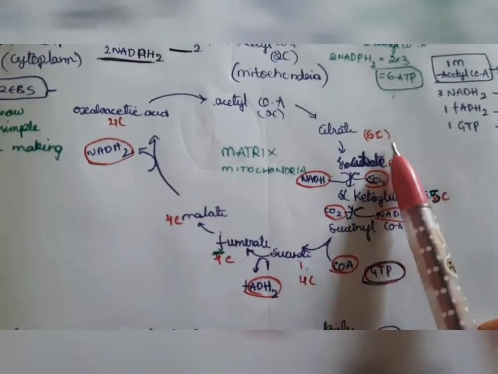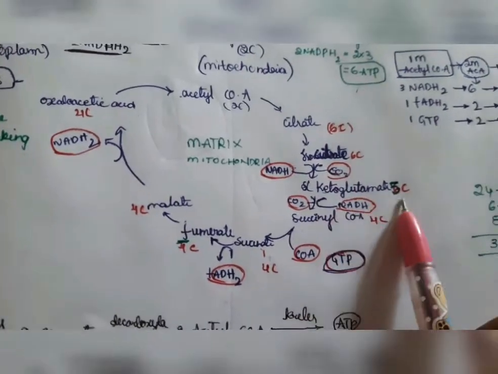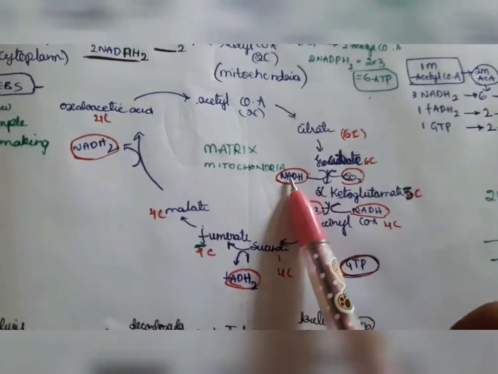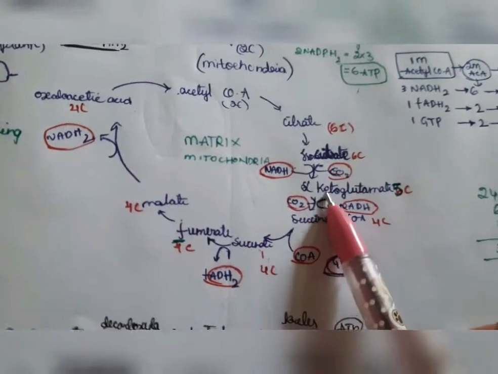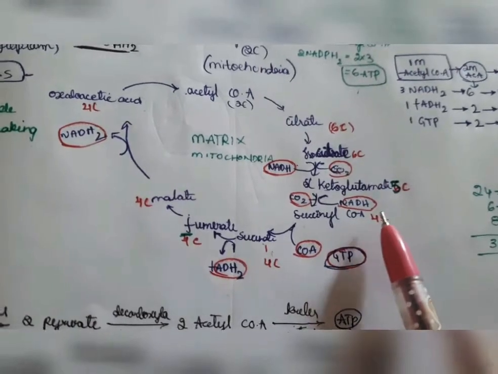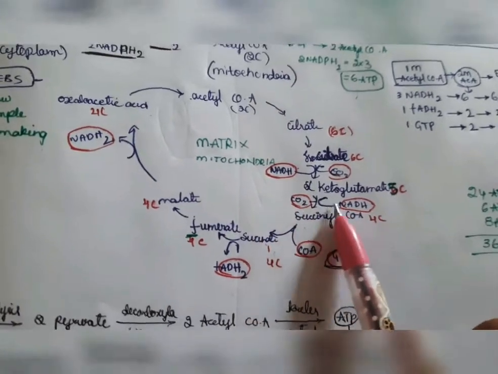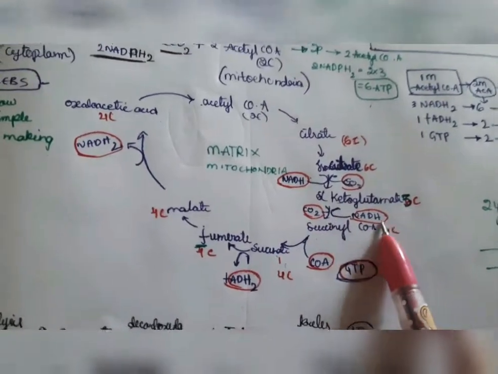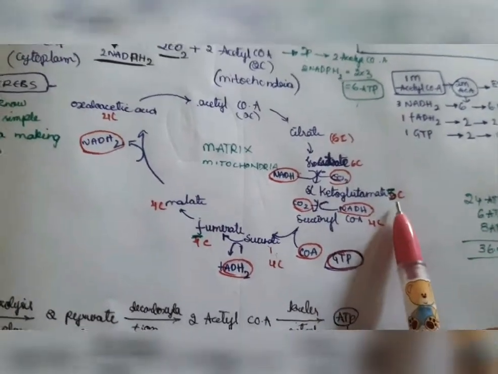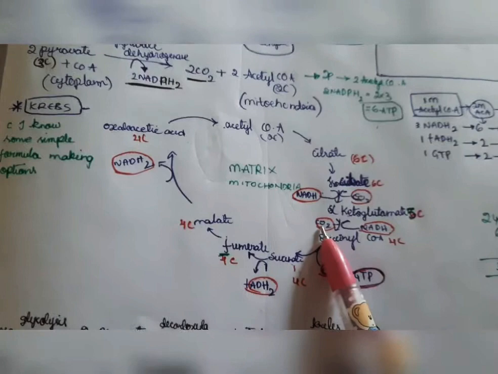Citrate is a 6 carbon compound. Isocitrate is also 6 carbon, but alpha ketoglutarate is 5 carbon, because here one carbon dioxide and NADPH2 will be released. After that, alpha ketoglutarate converts to succinyl coenzyme A. Here again one carbon dioxide will be released, and along with carbon dioxide we will get NADPH2 also. So it goes from 5 carbon to 4 carbon, because one CO2 is released. So one carbon is reduced.